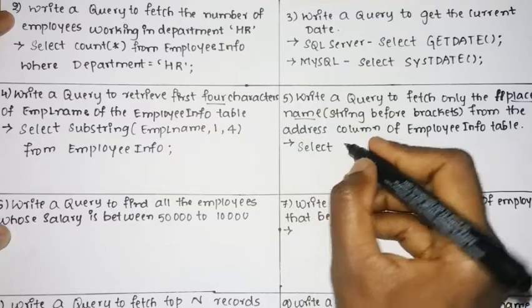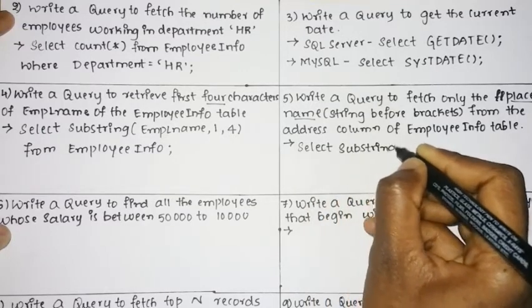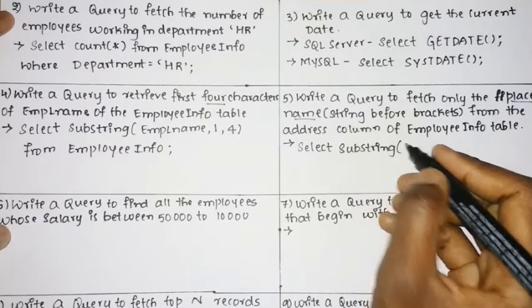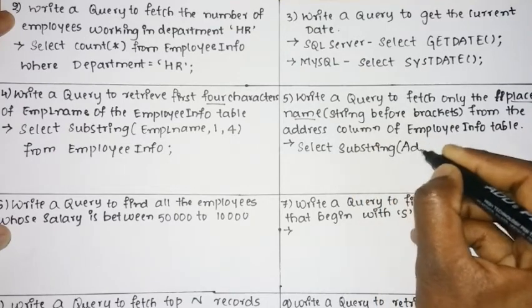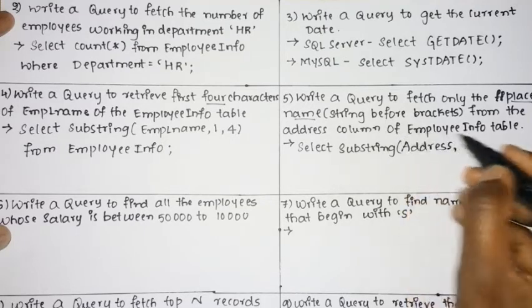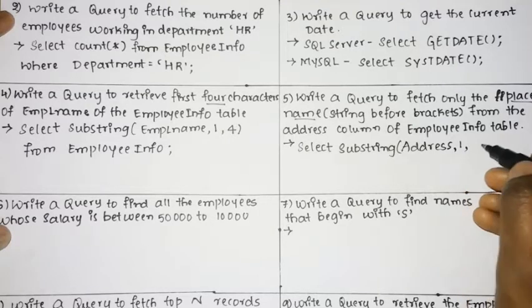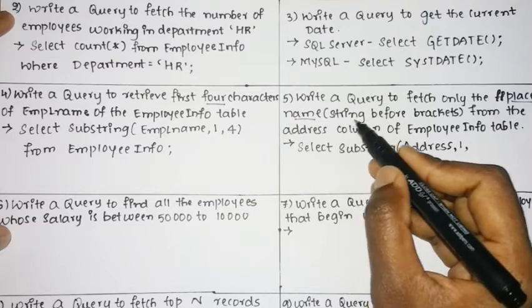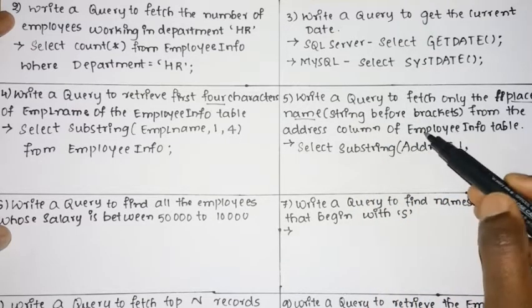So SELECT followed by SUBSTRING of, first thing you need is the address column. So SELECT SUBSTRING of address, comma, then 1, comma, followed by, they have told only the place name, the string before the brackets. So you should display only the string before the bracket.